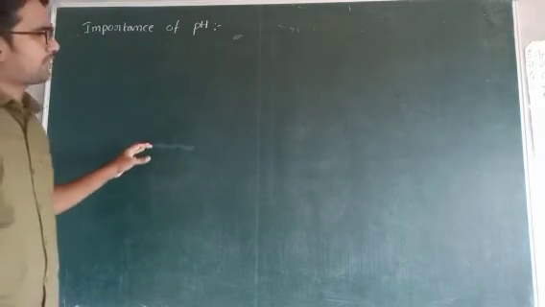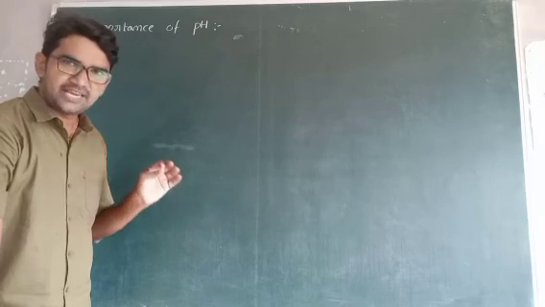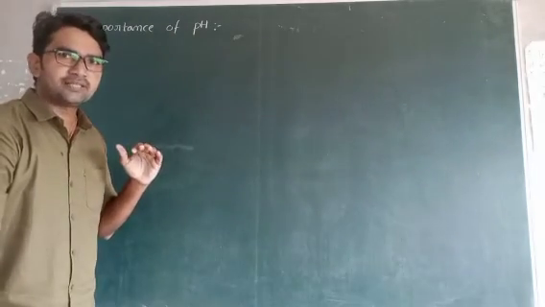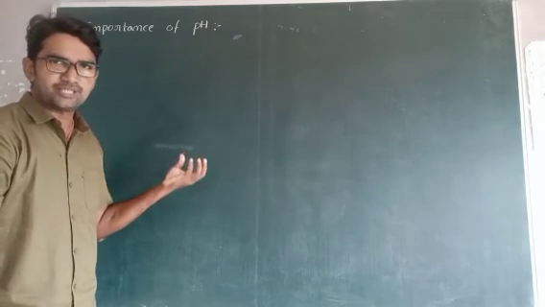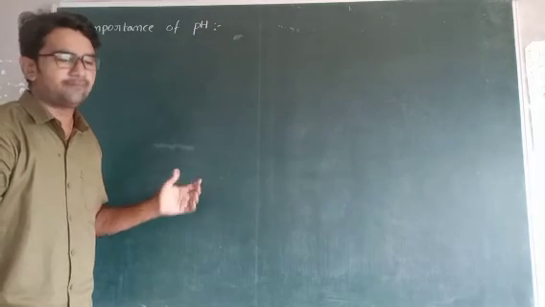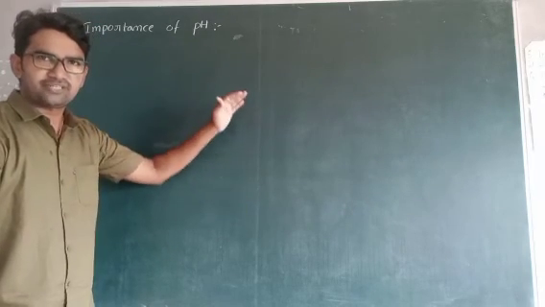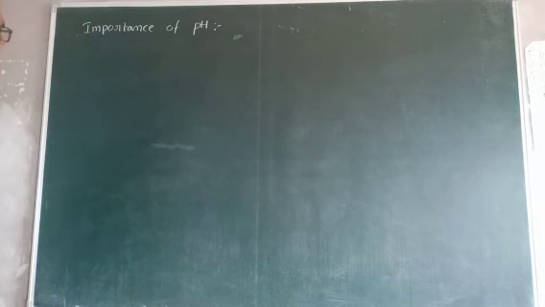Already in the last class, the last topic was pH. What is pH? What is the pH scale? Based on the pH values, how can you separate a given substance as acid, base or neutral? And lastly, the pH values for different substances are given in a table in our textbook. Next one, importance of pH in our daily life, where we use pH values.